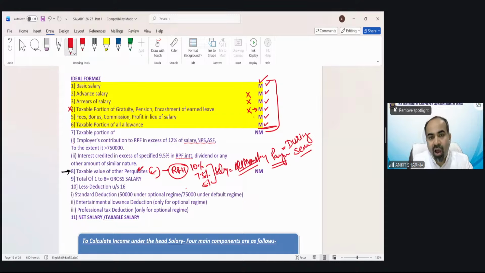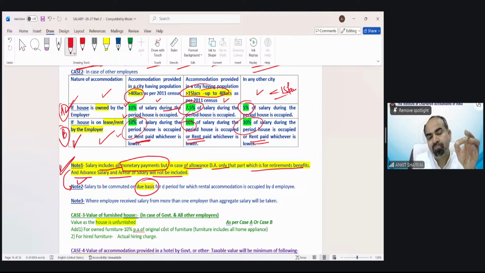So all monetary payments except advance salary, arrear of salary, compensation received after retirement, and DA if it is as per terms of employment, we will need to consider. We will exclude advance, arrear, and compensation. Understood? That would be given in the question. You just need to calculate it. If you have calculated the salary correctly in case of rent-free house, then let me tell you, your answer would be automatically correct because the other thing is very simple. Just need to put the percentage.